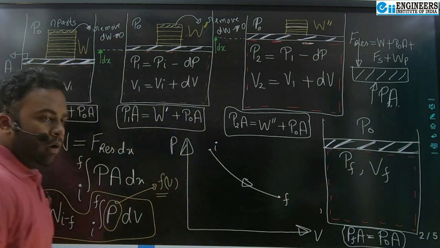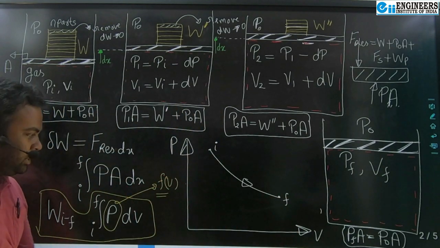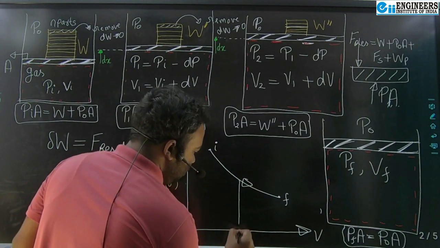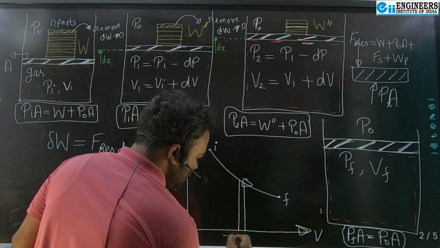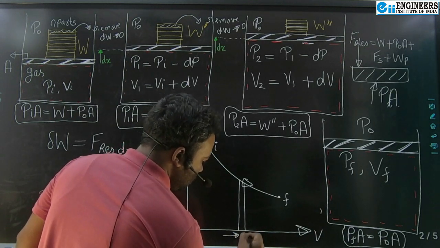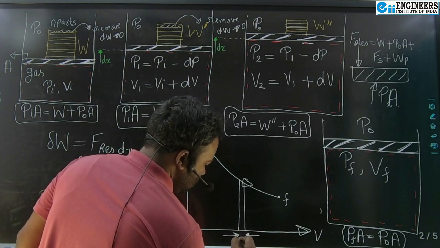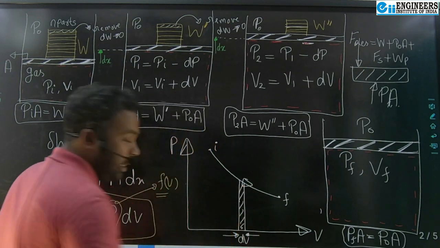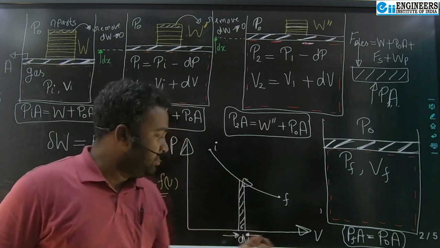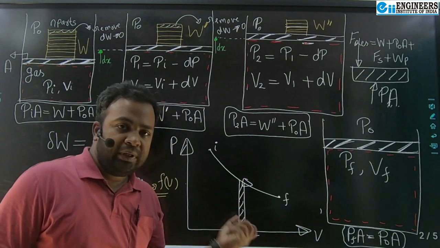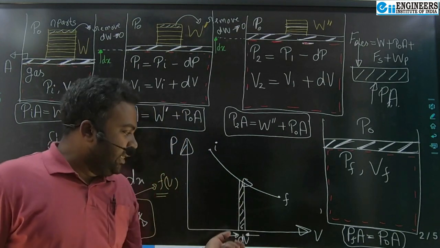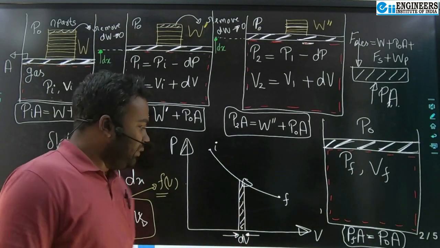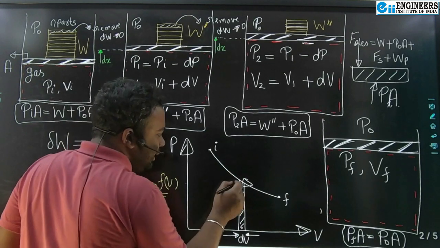Now I take dV amount of thickness here on the volume axis. dV is tending to 0. You cannot see this width with the naked eye, but to appreciate, I have to show some significant width. So this is dV, and let's say in this dV the pressure is P.